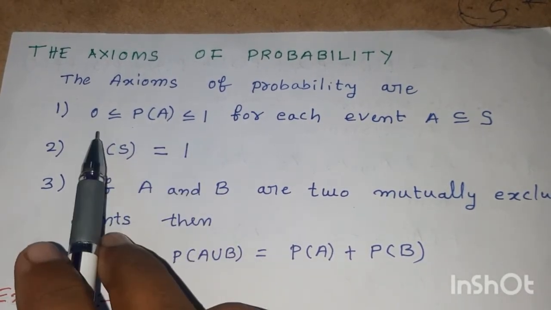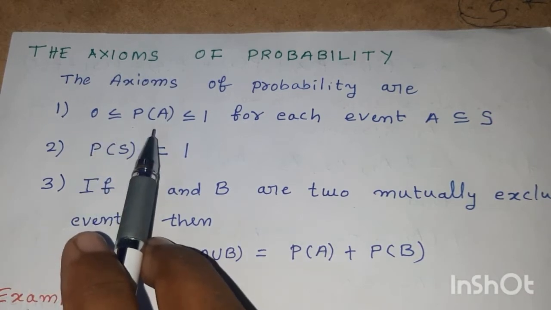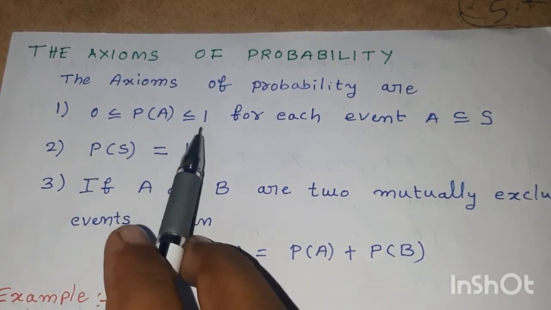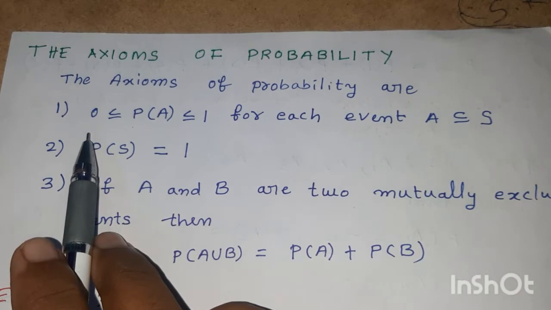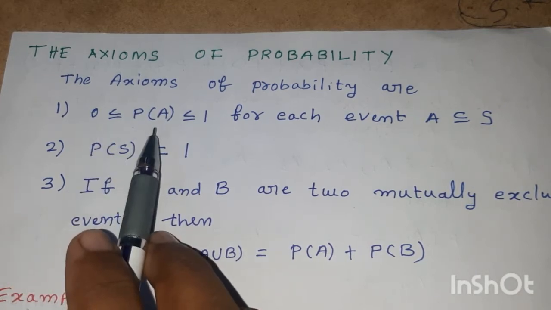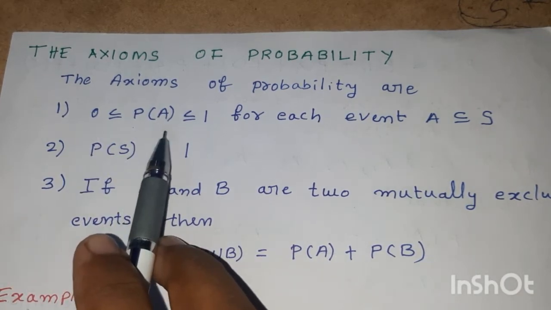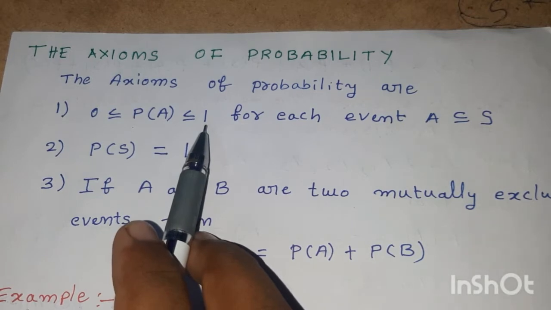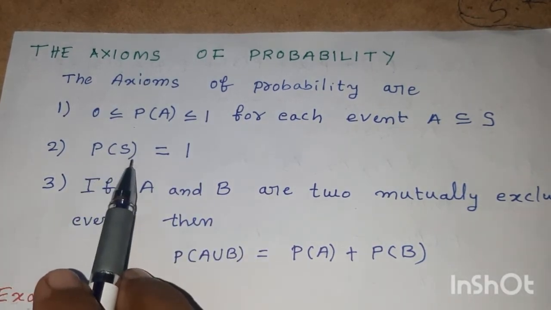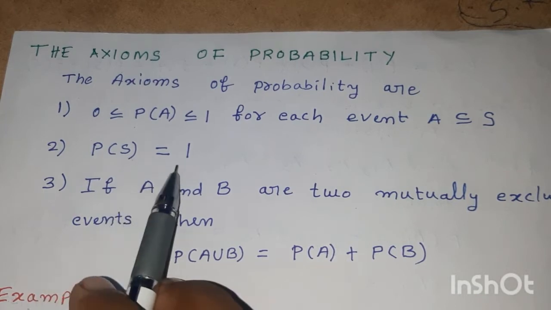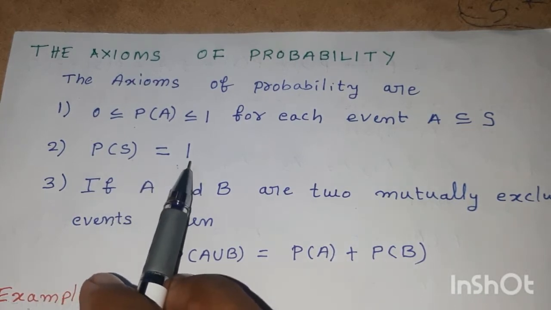Therefore probability is always less than or equal to 1 and greater than or equal to 0. It is non-negative. And probability of sample space is always equal to 1. This is the maximum probability.